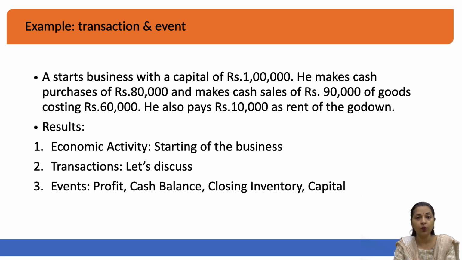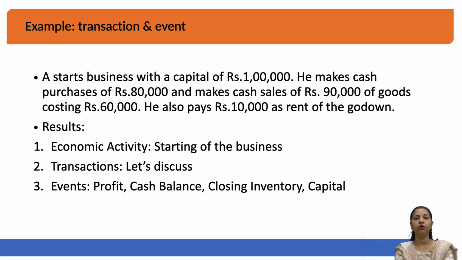So, let us conclude. What is a transaction? Transaction means anything which will have a to and fro in the business. A transaction will be something which involves an exchange of goods and services in the business. A transaction will be if a person has invested capital in the business. A transaction will be if a person has contributed any asset into the business. Now, events will be whatever is the output of those transactions. For example, if the person has invested capital into the business, then cash will be an output, capital will be an output.